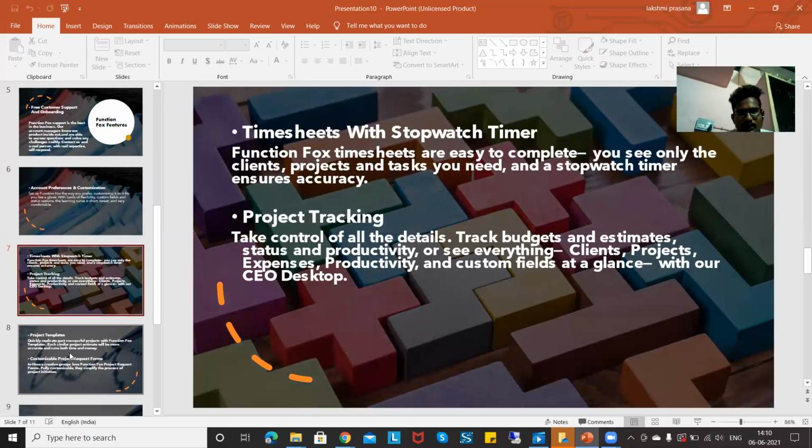Next, timesheets with stopwatch timer. FunctionFox timesheets are easy to complete. You can see only the client's projects and tasks you need, and a stopwatch timer ensures accuracy. It will save your time.